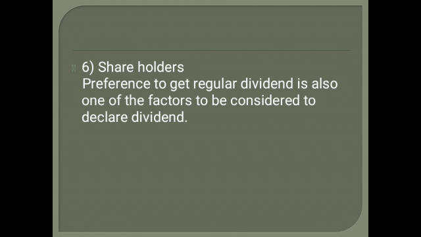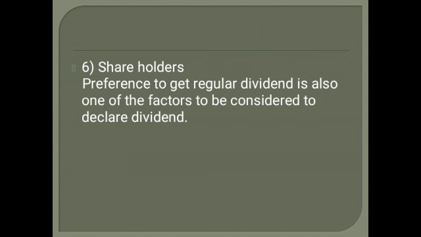Then the sixth one is shareholders. If you see the shareholders, there is a preference to get a regular dividend. Preference shareholders will get a dividend, which is also one of the factors to be considered in declaring a dividend. So before you declare the dividend, what kinds of shares are there? Which kinds of shareholders do you have? Taking all this into consideration, we need to declare the dividend, because there will be different kinds and different natures of shares.